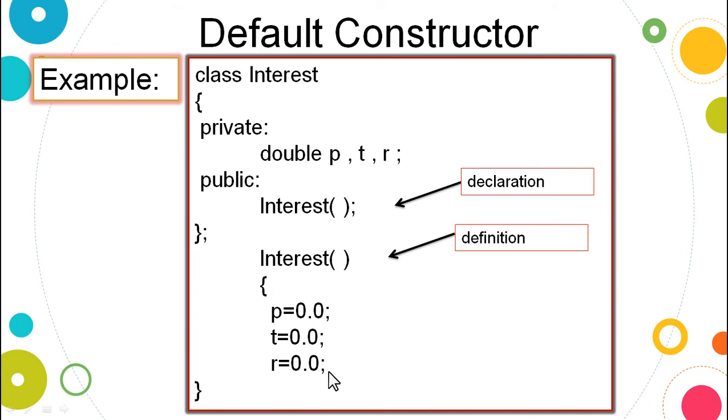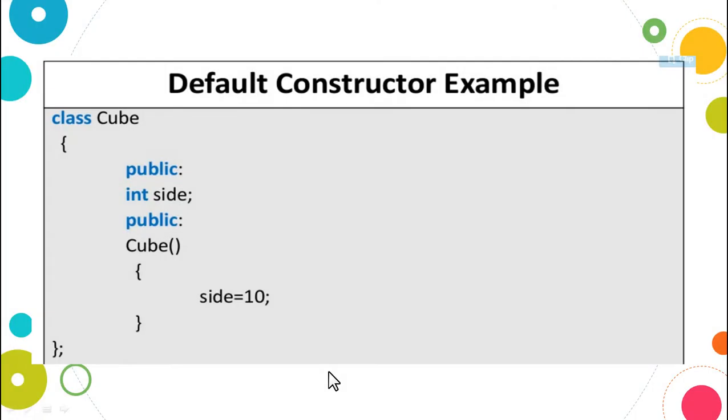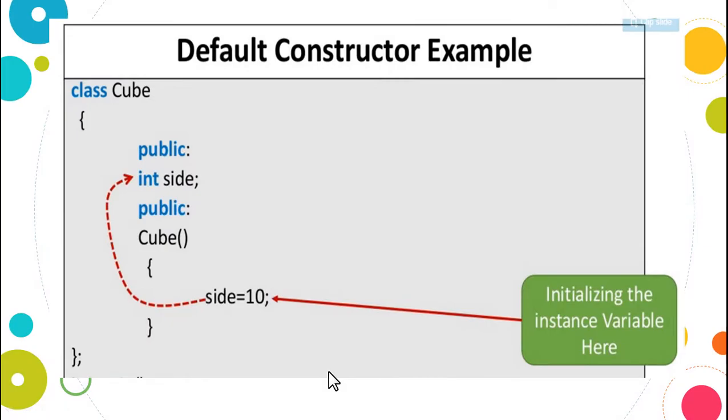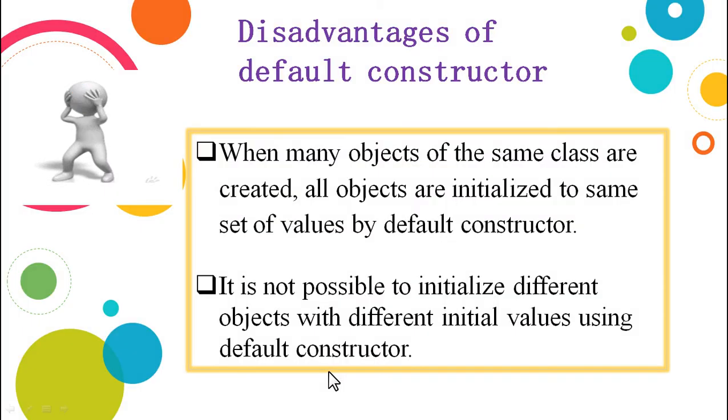Similarly I2 will also have 0.0 for P, T and R, and likewise I3, I4 and I5. The same set of values is initialized for every object that is created. That's a disadvantage, and it is not possible to initialize different values for different objects.